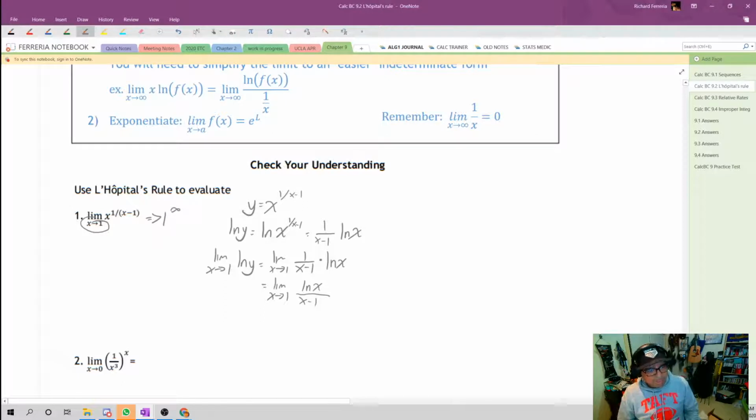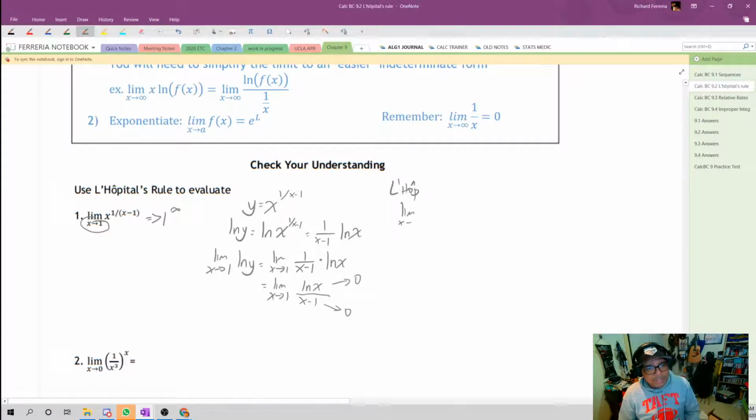Let's do an indeterminate form check again. If I substitute 1, I get the natural log of 1, which is 0, and I get 1 minus 1, which is also 0. So now we have an opportunity to use L'Hopital's rule.